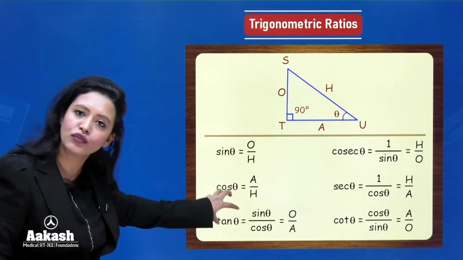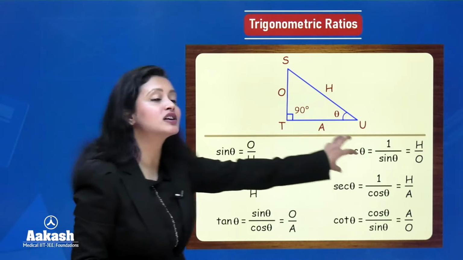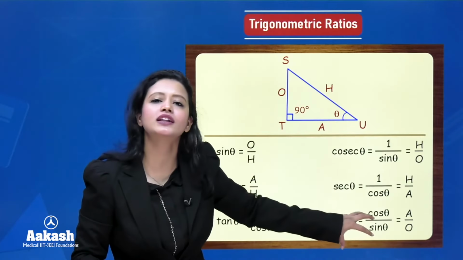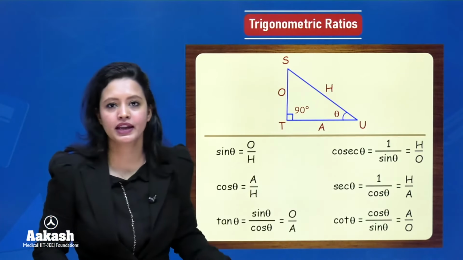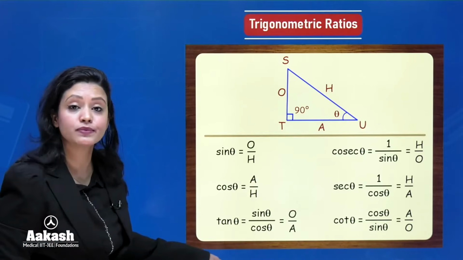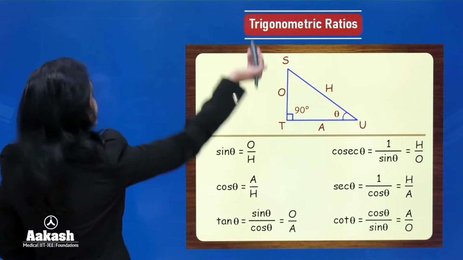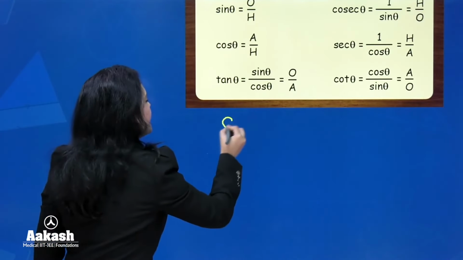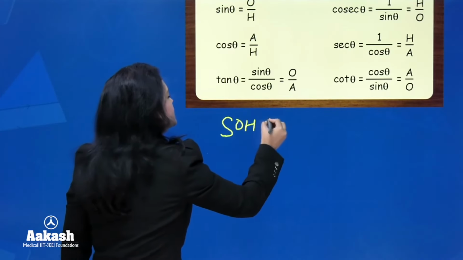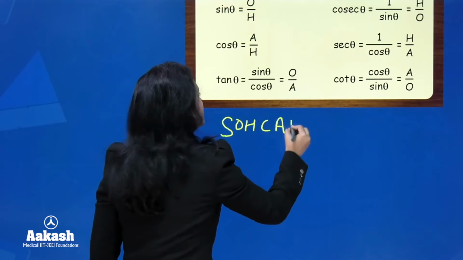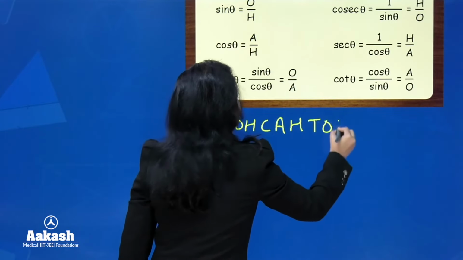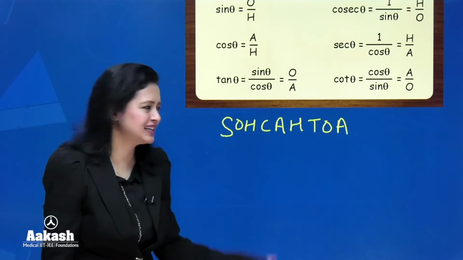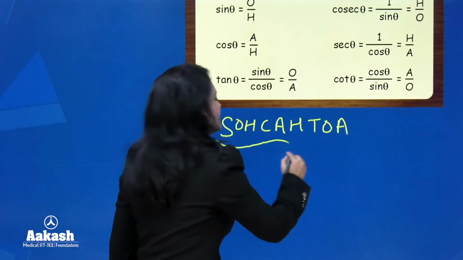tan theta sin theta over cos theta होता है, cosec theta 1 over sin theta होता है, sec theta 1 over cos theta होता है और cot theta 1 over tan theta होता है. ठीक है, इन रिलेशनशिप्स को याद करने के लिए आप ये एक्रोनिम यूज कर सकते हो, SOH CAH TOA, SOCATO. ठीक है, सिंपल एक्रोनिम है.